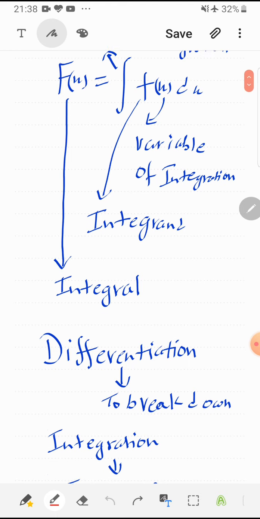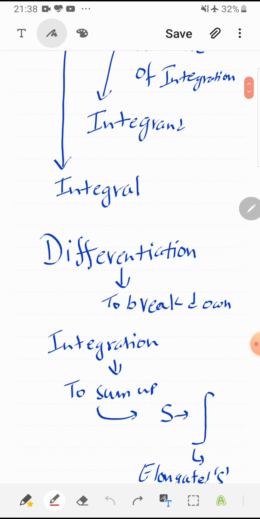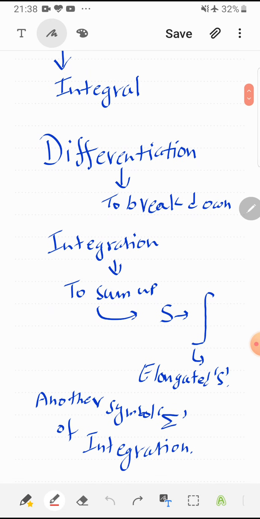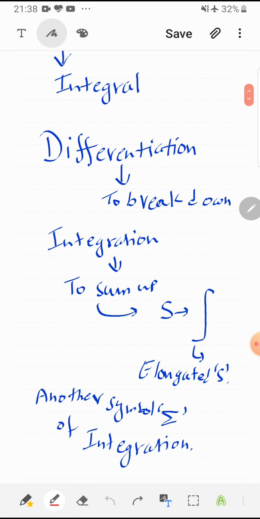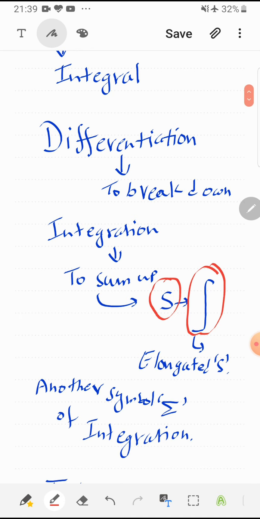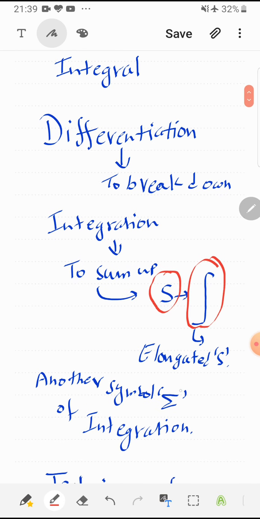Now the meaning of differentiation is to break down. Similarly meaning of integration is to sum up. That is why it is reverse of differentiation. So from sum up we have picked the letter S, and this elongated S is the sign of integration. That is why some mathematicians write symbol sigma as symbol of integration. In some books the symbol of integration is sigma.